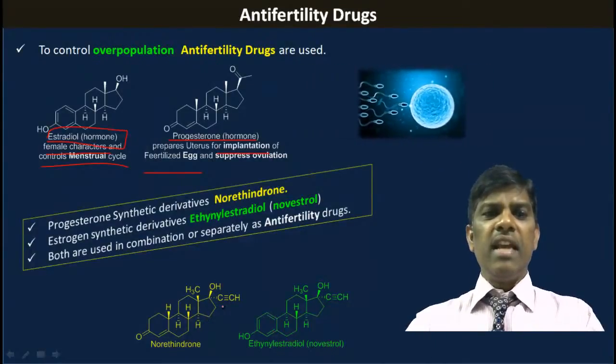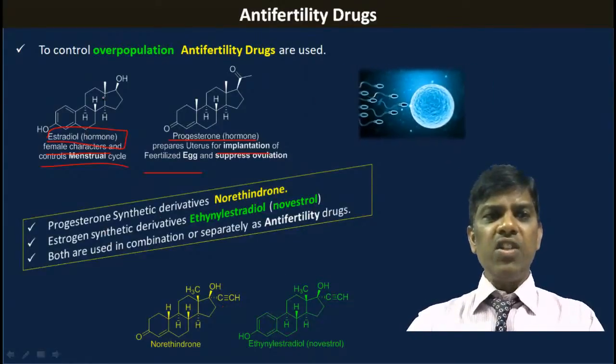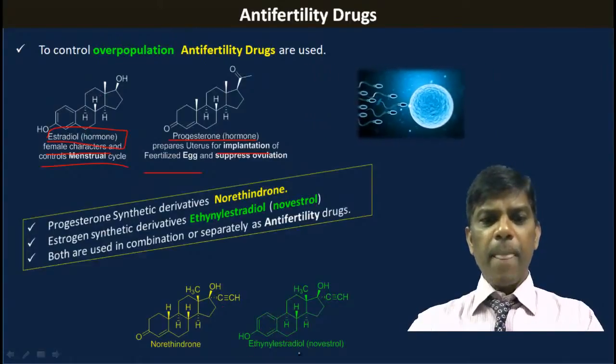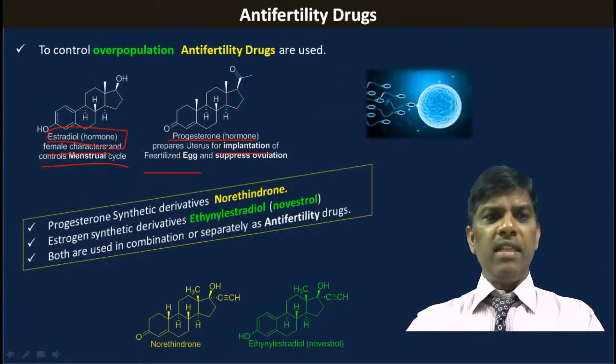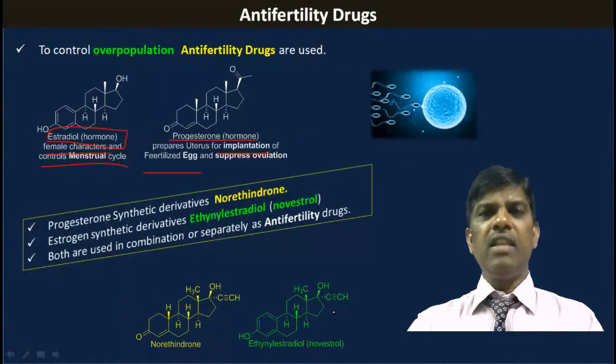So this acetylene substitution, these are synthetic drugs. The progesterone synthetic derivative is norethindrone, and the estrogen synthetic drug is novestrol. This is very similar to, see, this is hydroxy, phenyl, and everything is same, but here instead of hydroxy, here also hydroxy is there, but here it is substituted with an acetylene group.